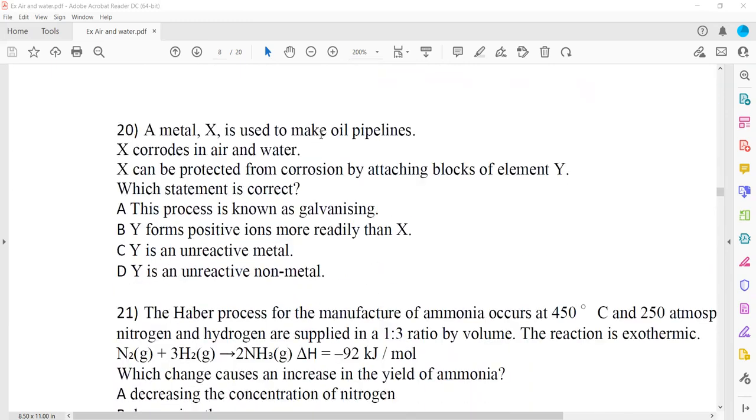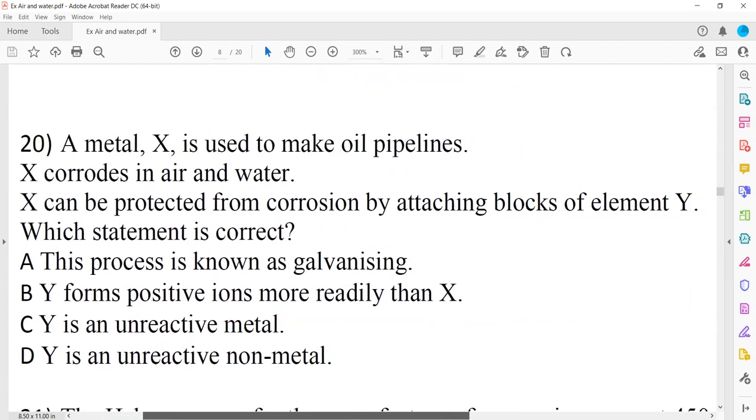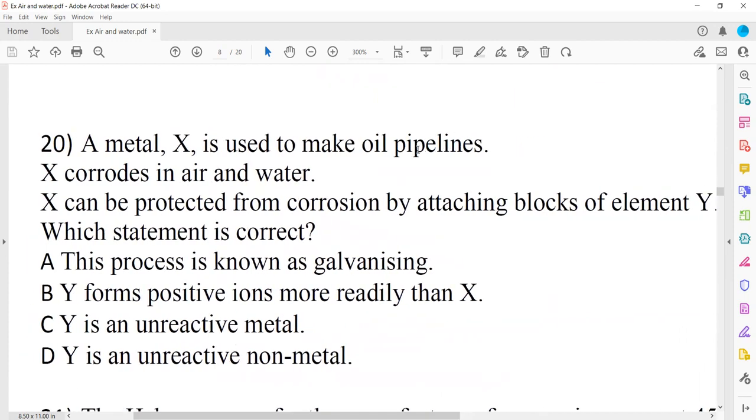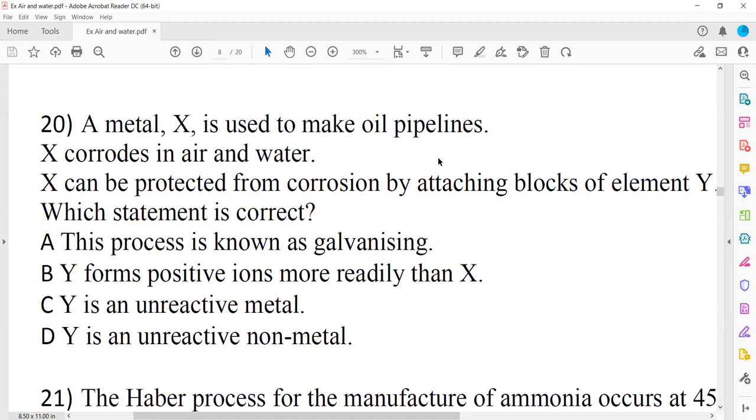And the last one: a metal X is used to make oil pipelines. X rusts in air and water, and X can be protected by attaching a block of metal Y. Which statement is correct? So block Y should be more reactive. Like we have metal X that can rust, so we protect this metal X by this Y. So this one is X.